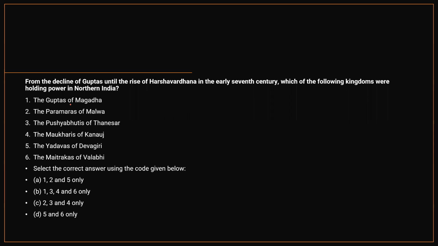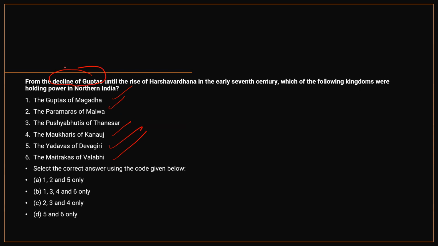Next, from the decline of Guptas until the rise of Harshavardhana in the early 7th century, which of the following kingdoms were holding power in northern India? Guptas of Magadha, Paramars of Malwa, Pushyabhutis of Thaneshwar, Maukaryas of Kanuj, Yadavas of Devagiri, Maitrakas of Vallabhi. From the decline of Guptas.